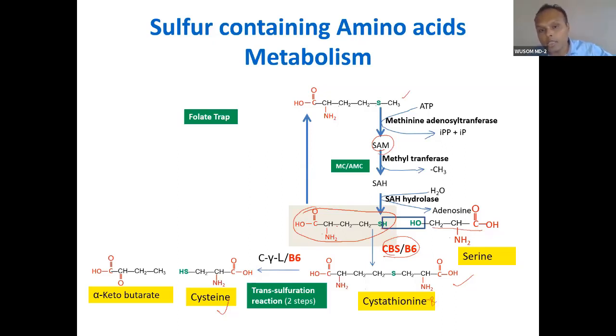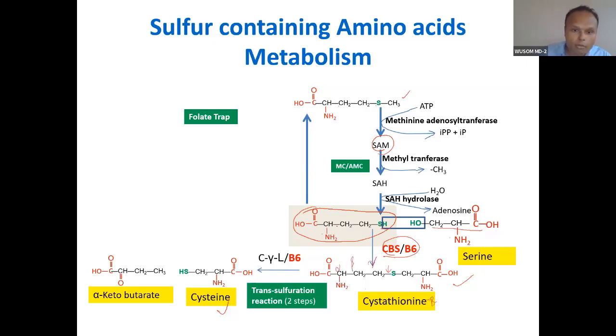This methyl is donated, and S-adenosylhomocysteine results; homocysteine results because of hydrolysis. This homocysteine will combine with serine and form cystathionine by cystathionine beta synthase. Now this will break here by cystathionine gamma lyase. This is alpha, beta, and gamma.